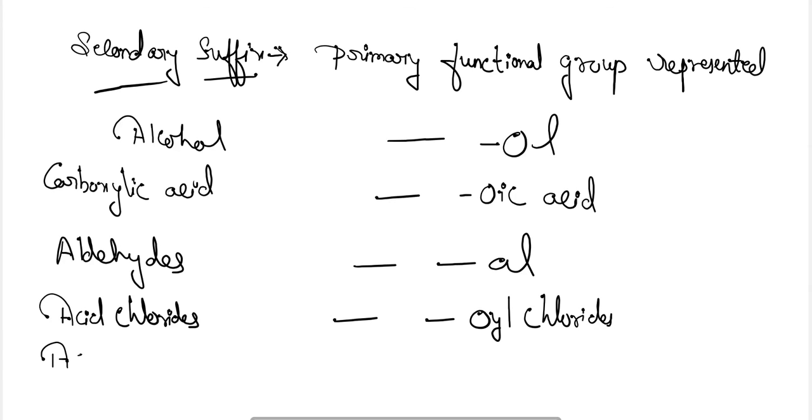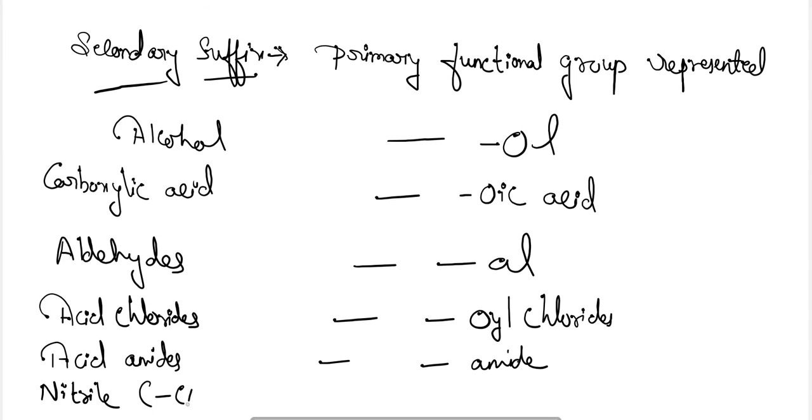For acid amides, amide. For cyanides or nitriles, that is CN, we will use nitrile. So these are some of the examples for the secondary suffix which we will use, depending on the primary functional group which is present in your chain.